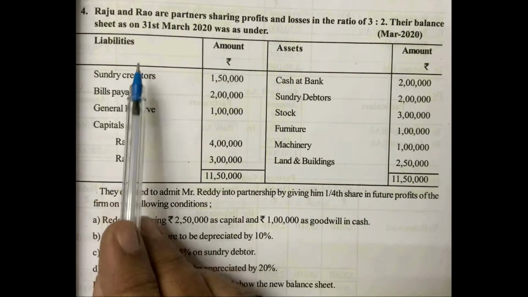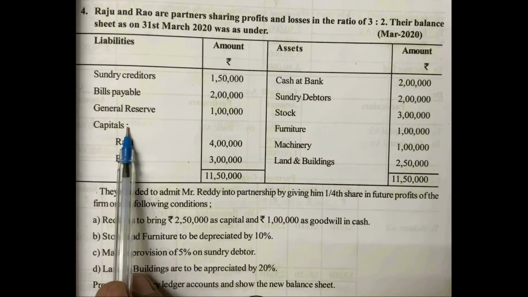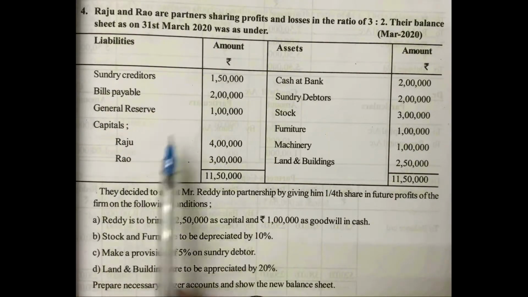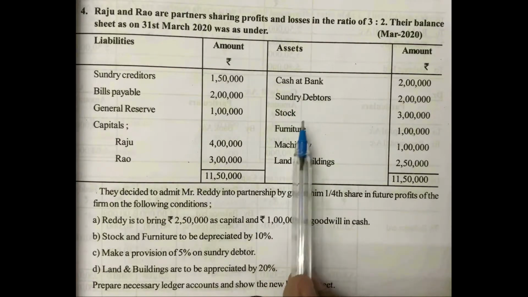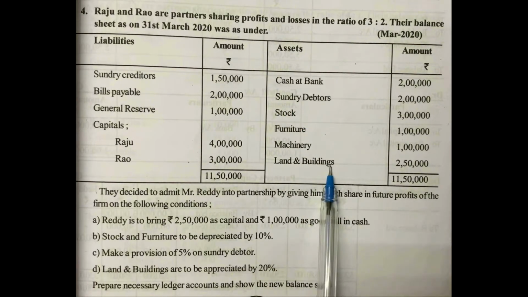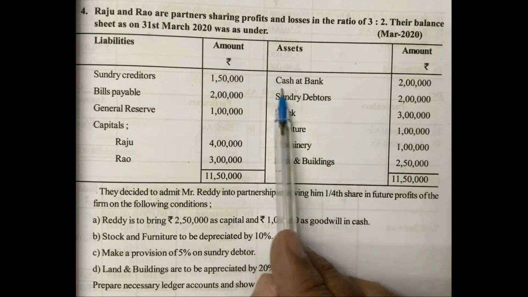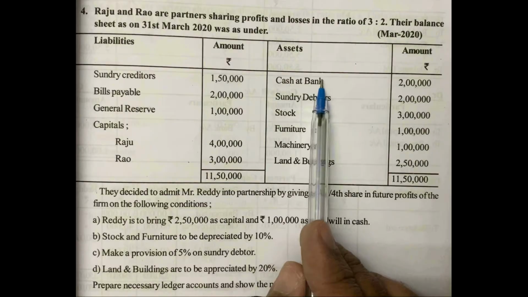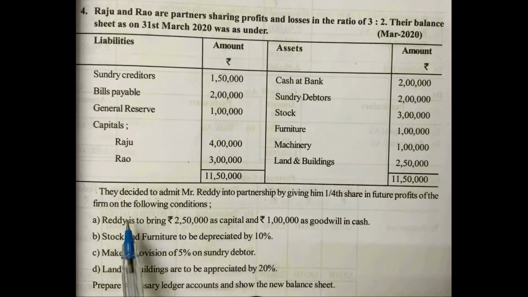On the liability side, he is giving sundry creditors, bills payable, general reserve, and the capitals of Raju and Rao. The asset side gives cash at bank, sundry debtors, stock, furniture, machinery, land and buildings. As cash at bank is given, we have to prepare a bank account. We should not prepare a cash account. In goodwill related entries also, we should write the word bank account. Below the balance sheet, additional information is given.